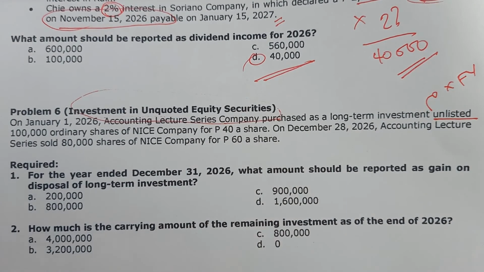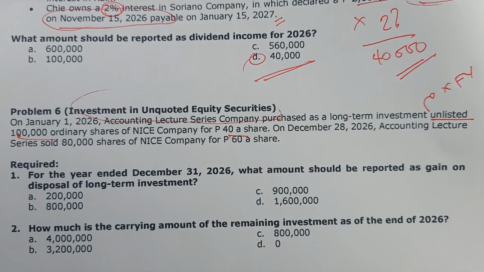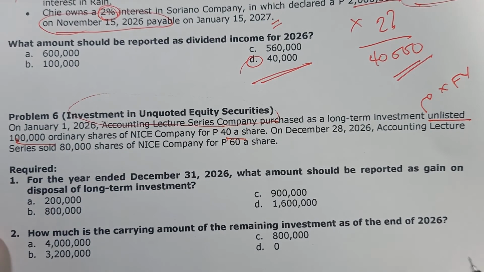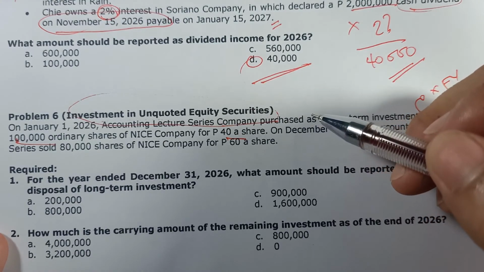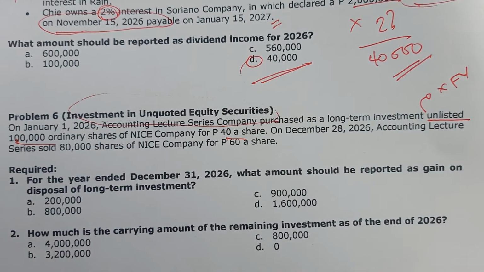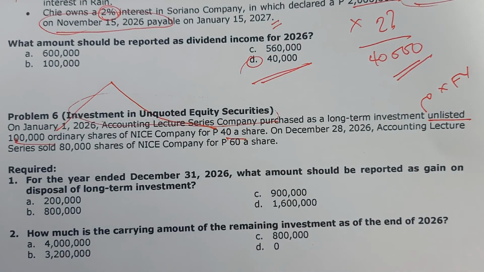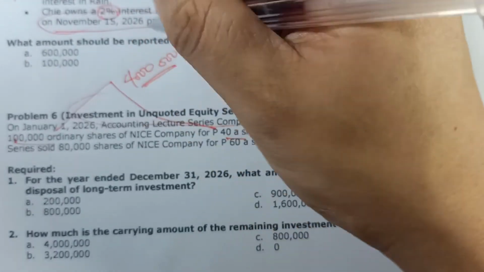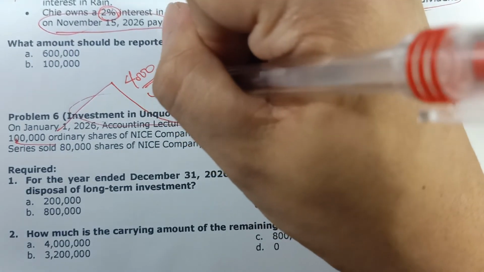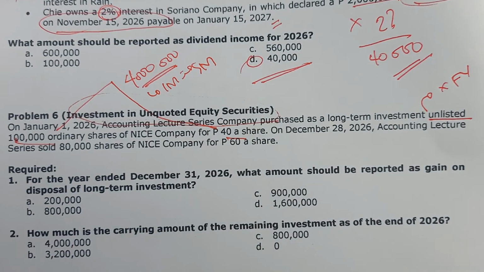So, we acquired a total of 100,000 ordinary shares for 40 pesos a share. Once again, kapag investment in unquoted equity securities yung ating classification, initial and subsequent measurement will be at cost. So, 100,000 times 40 pesos, that is actually equal to 4 million pesos. So, unless magkaroon ng impairment, the initial measurement and subsequent measurement will be 4 million pesos.